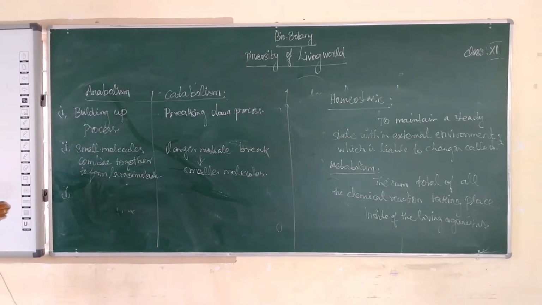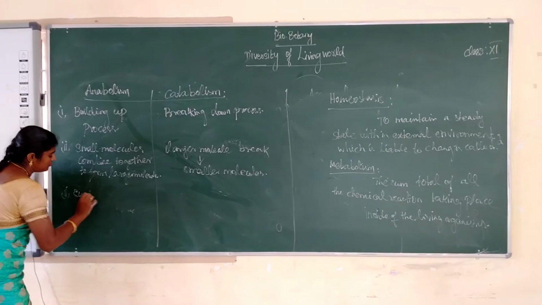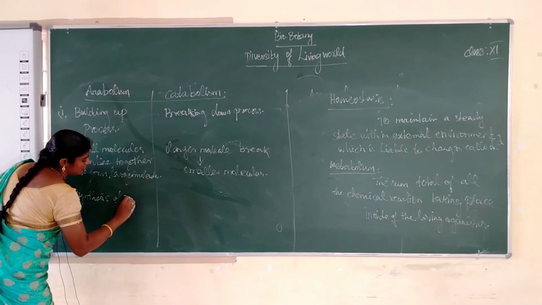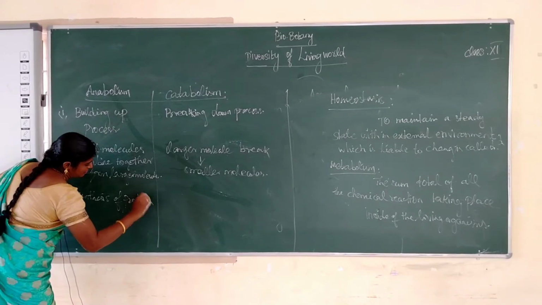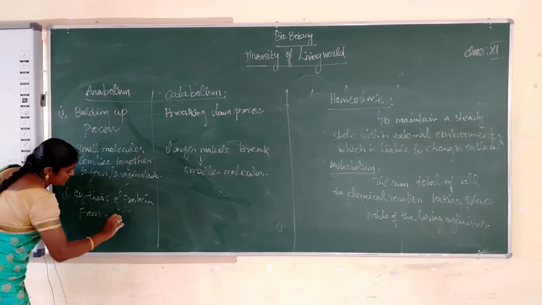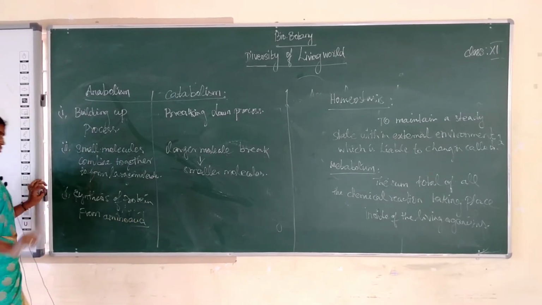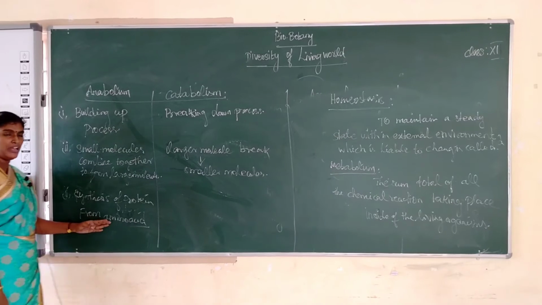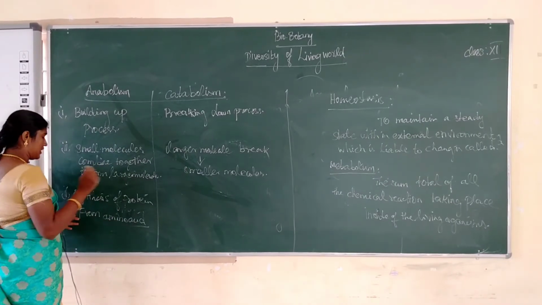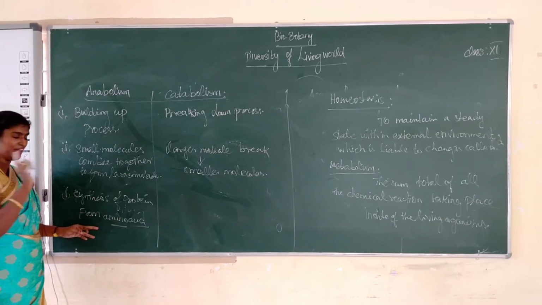An example of anabolism is the synthesis of protein from amino acids. Students, 20 amino acids make a single protein. The first codon is AUG, don't forget.